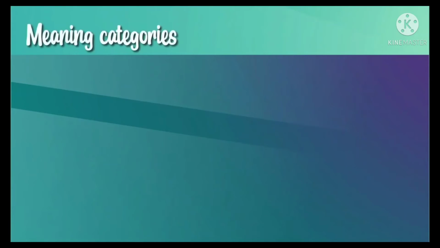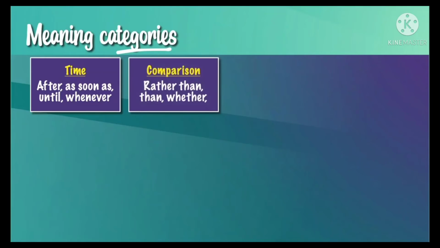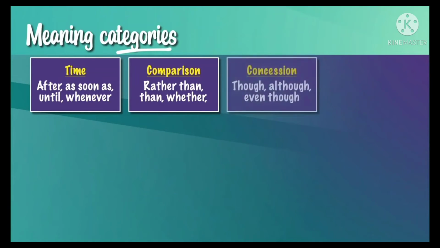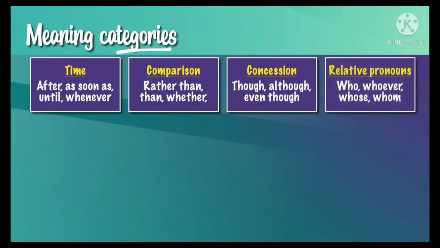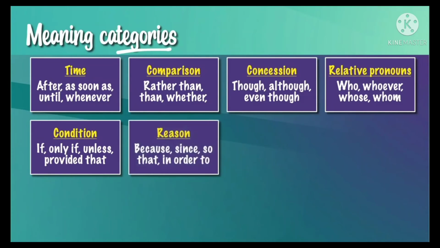Let's organize them by categories. So the first one, time: after, as soon as, until, whenever. Comparison: rather than, whether. Concession: though, although, even though. Relative pronouns: who, whoever, whose, whom. Condition: if, only if, unless, provided that. Reason: because, since, so that, in order to.